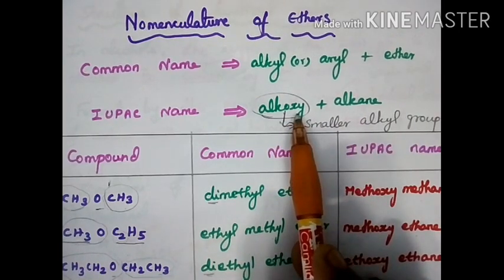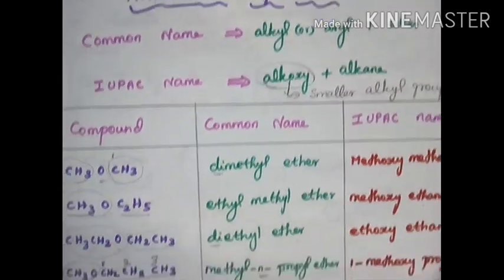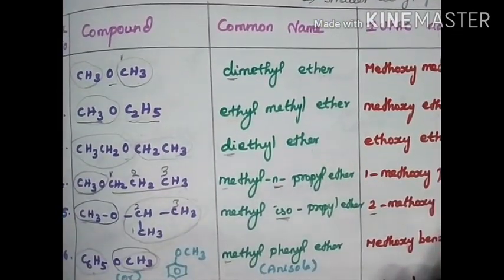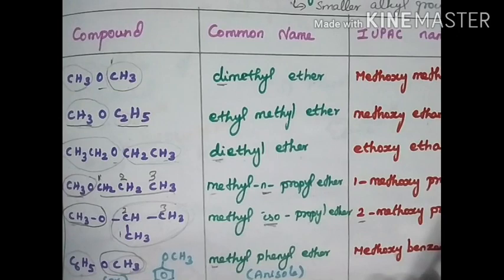If methyl is there, it is methoxyalkane. If there is ethyl, it is ethoxy. So alkoxyalkane. Now we are going to see some of the compounds in ethers.